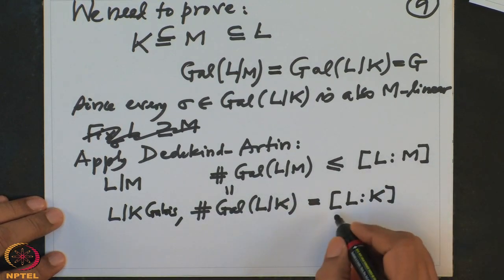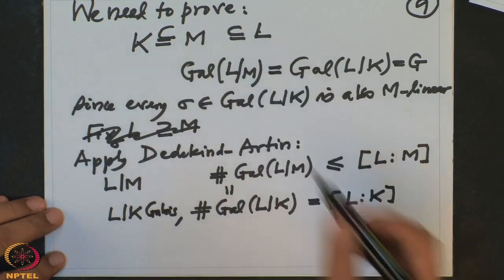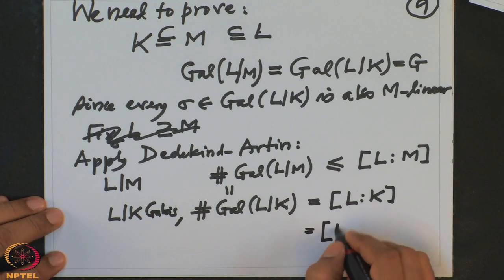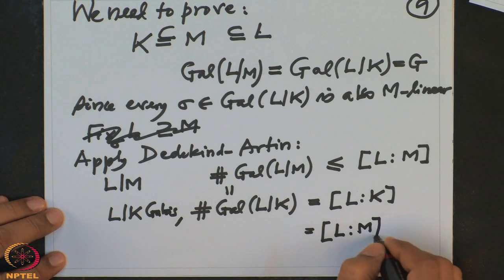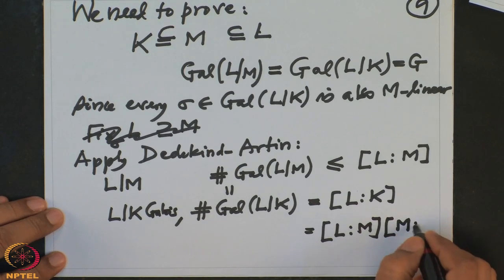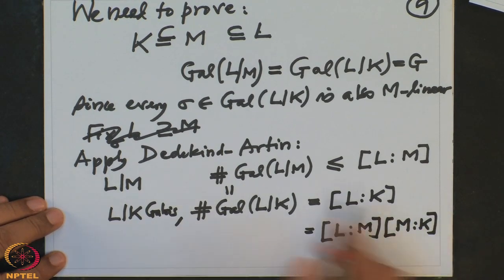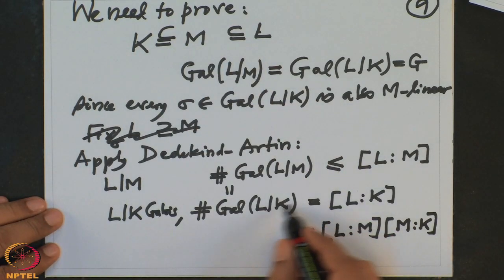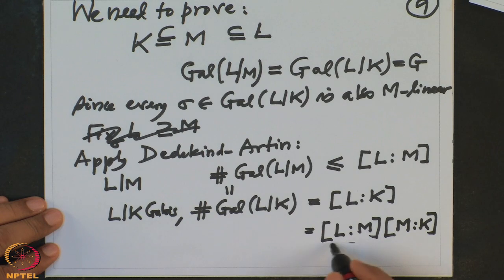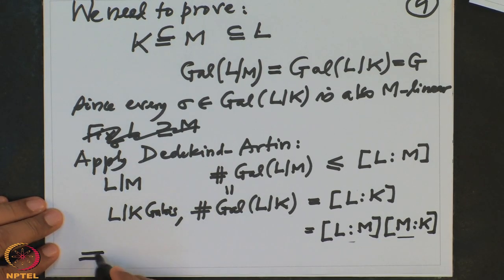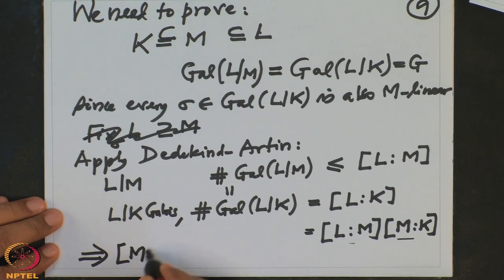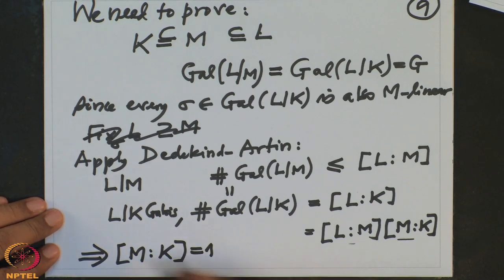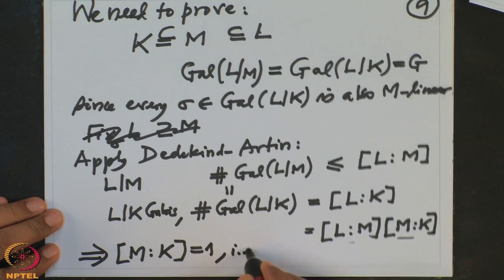But on the other hand, M is a field in between. So [L:K] is the same as [L:M] times [M:K], because in a tower of extensions the degrees multiply. So we have this equality, but [L:M] is already a factor here. So that implies [M:K] has to be 1. M is one dimensional over K, but that means M equals K.